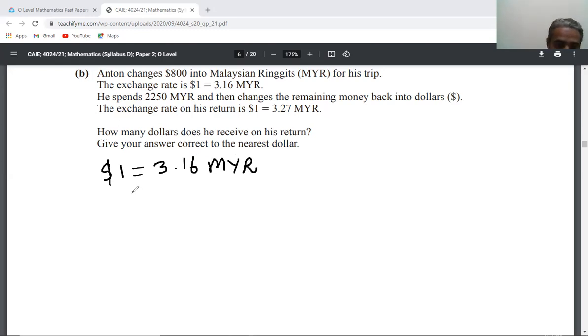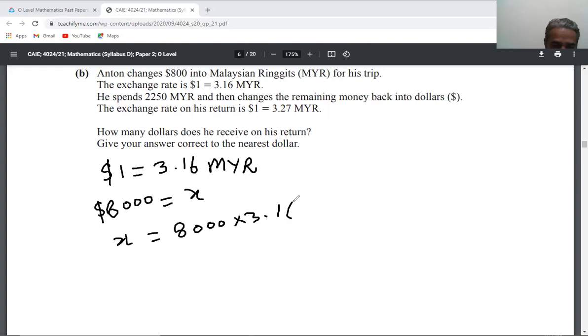So how much did he convert? $800 into Malaysian ringgits. This is X. So here you will write X is equal to 800 multiplied by 3.16.